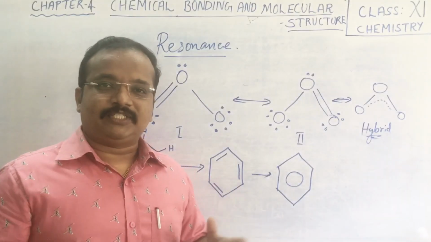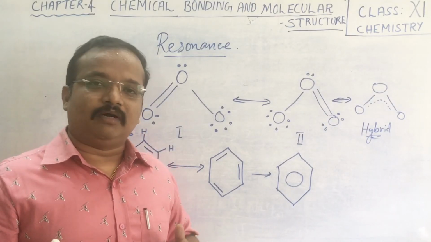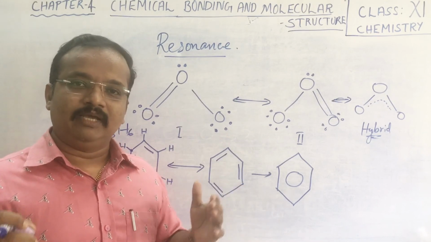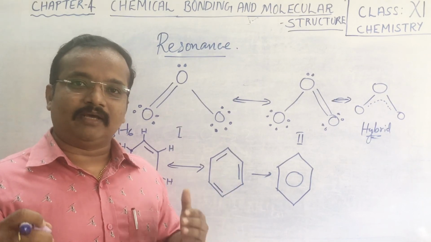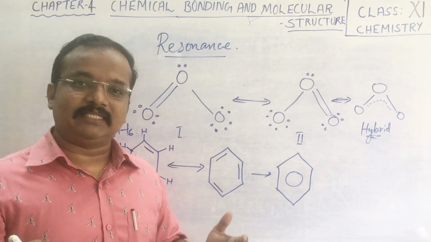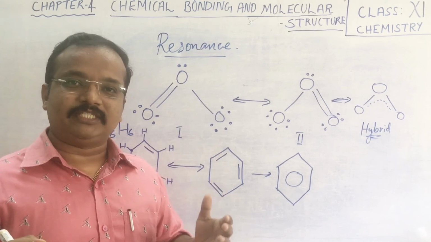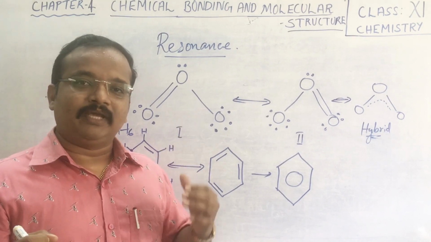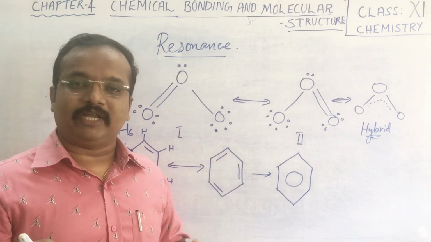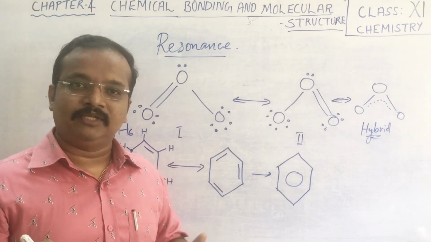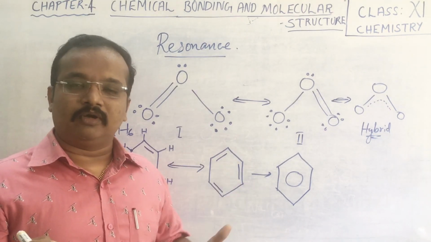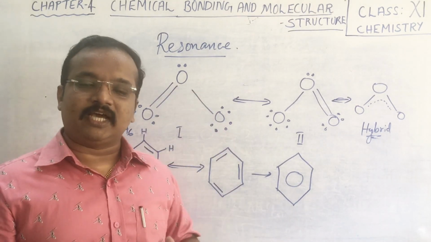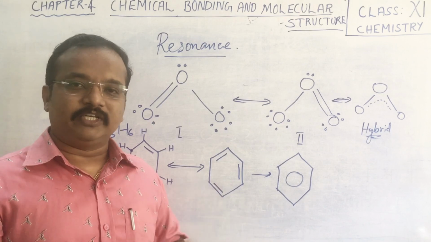So students, in this topic today we have discussed ionic compounds, how they are formed. Then we discussed lattice enthalpy, which means the enthalpy change that takes place when an ionic bond breaks. We also discussed the different bond parameters: bond length, bond angle, bond order, and finally resonance and resonating structures.